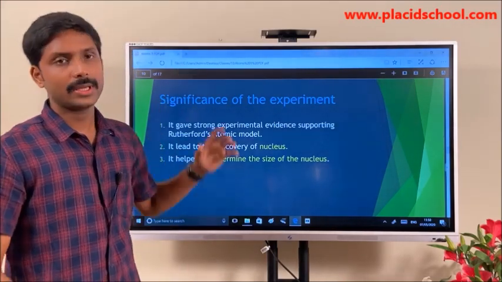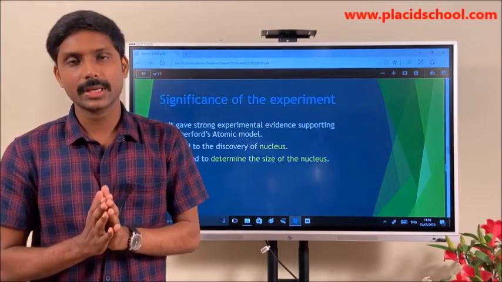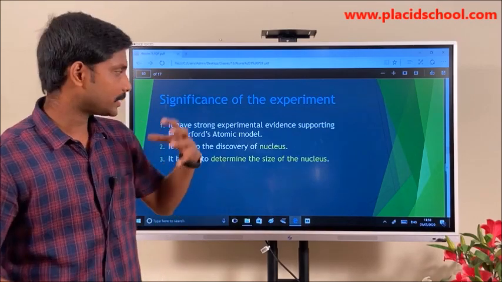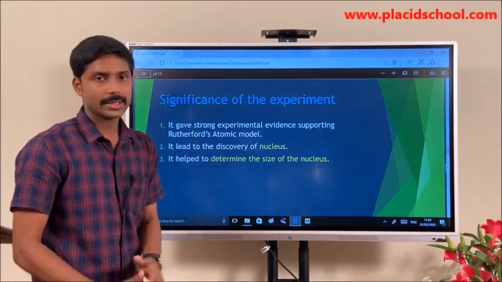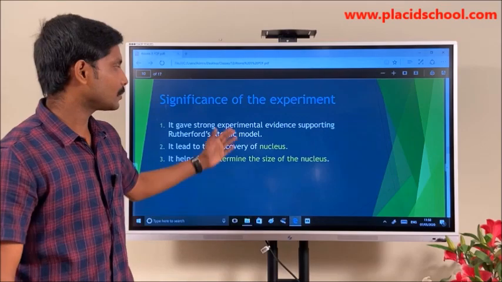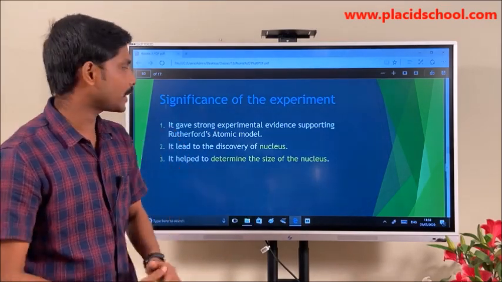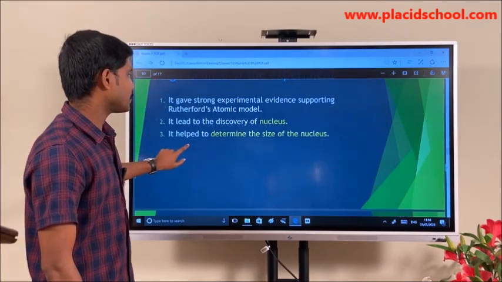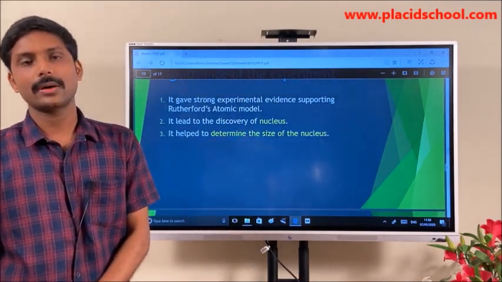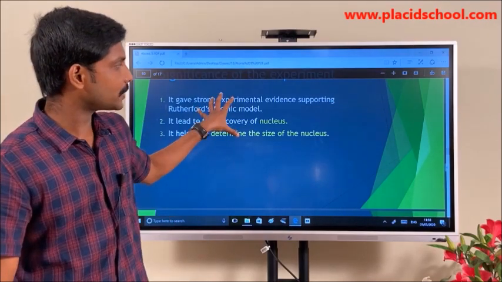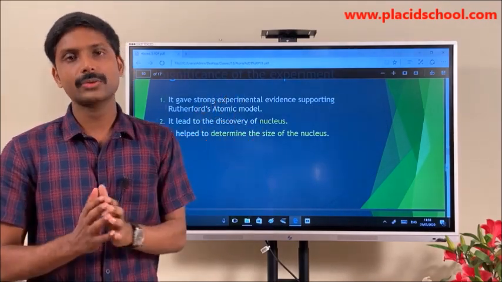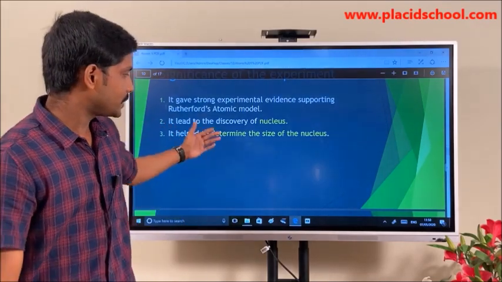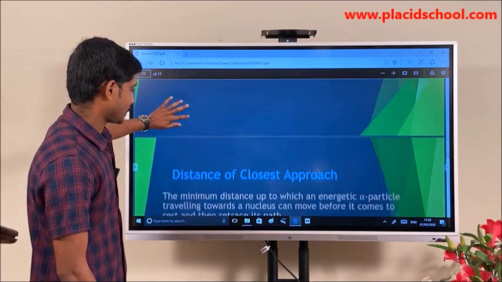So as we have seen, he proposed that there is some positively charged particle which is obstructing the path of the alpha particle, and later on it was termed as the nucleus. That is why Rutherford is given the honor of discovering the particle nucleus. It helped to determine the size of the nucleus. This experiment also gave a complete picture about how to determine the size of the nucleus, that we will be seeing in the next topic.